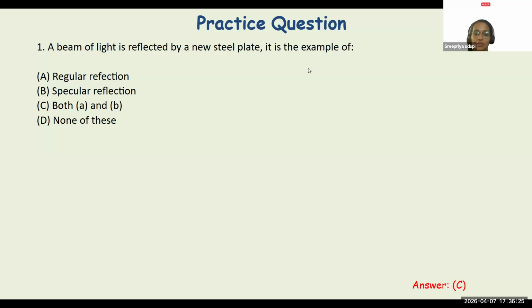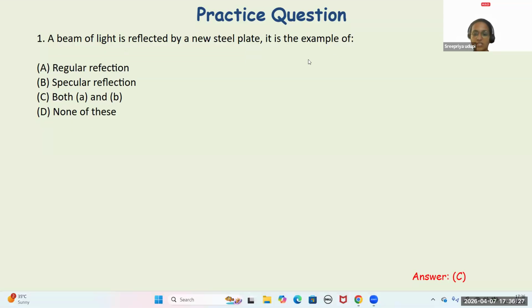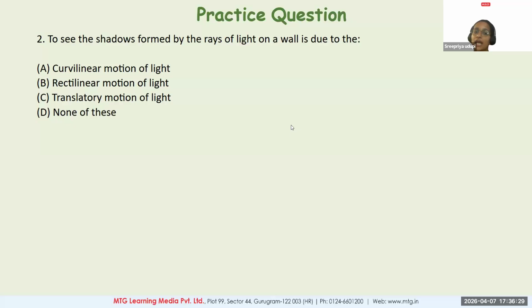Perfect. Let's continue. Another question we have. To see the shadows formed by the rays of light on a wall is due to what type of motion of light? Curvilinear, rectilinear, translatory, none of these. A shadow is forming, meaning the light is not passing through. Yes?